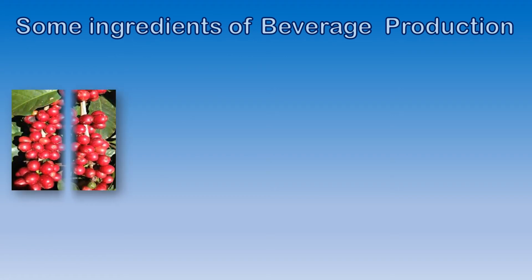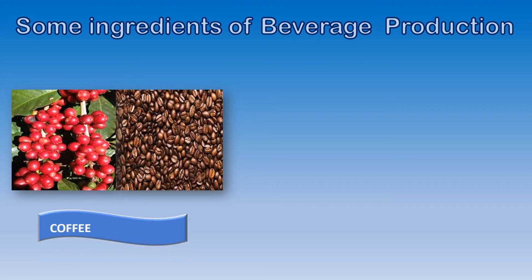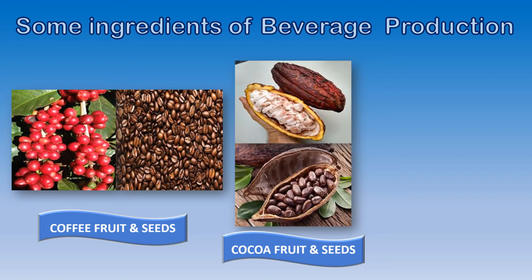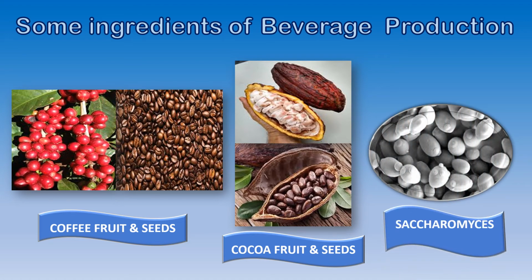Some ingredients of beverage production. Beverage meaning some drinks. This is coffee fruit and coffee seeds. Then we have cocoa fruit and cocoa seeds. Cocoa is used in hot chocolate and to make chocolates. This is the fruit and the seeds. And Saccharomyces cerevisiae.